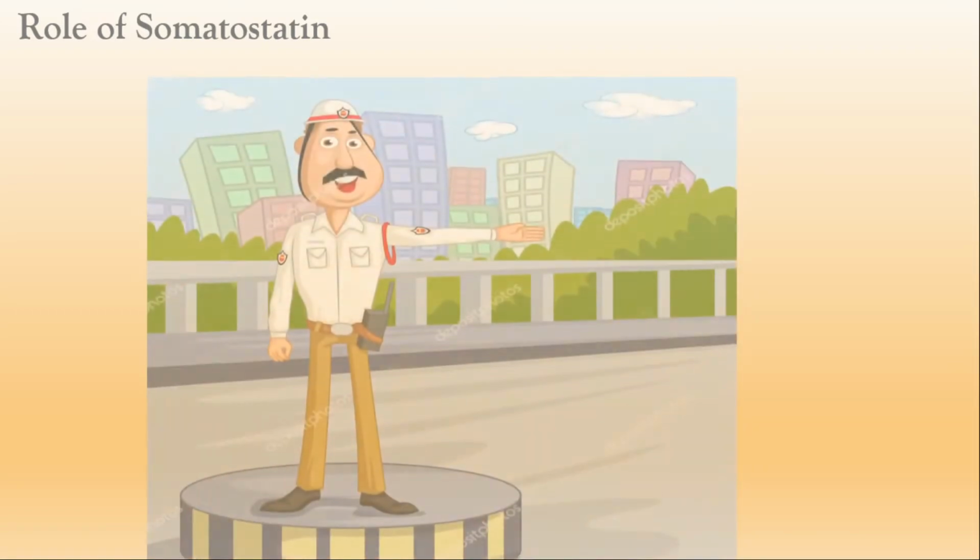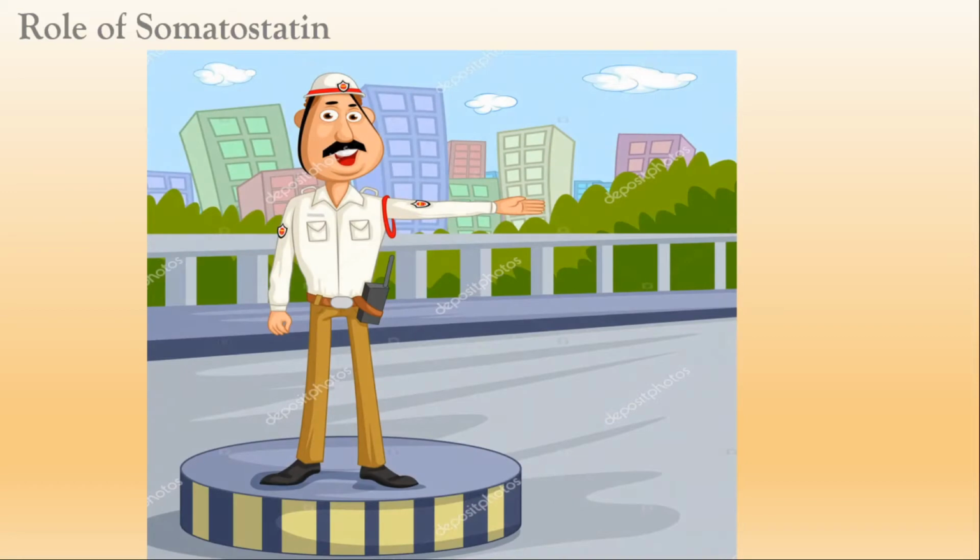And next, the role of somatostatin. Somatostatin works like a traffic police. It controls the two hormones, insulin as well as glucagon. If the blood glucose level is less, then it activates glucagon. If the glucose level is more, then it activates insulin. So it acts as a traffic police in our body, and it also regulates the digestive system by controlling the absorption of glucose from the digestive system.